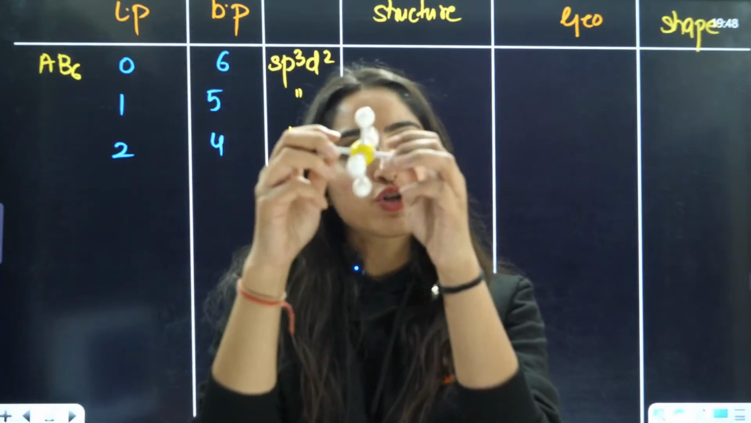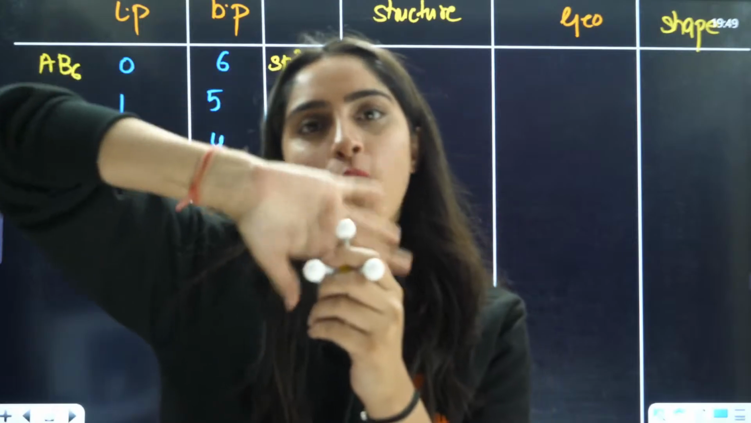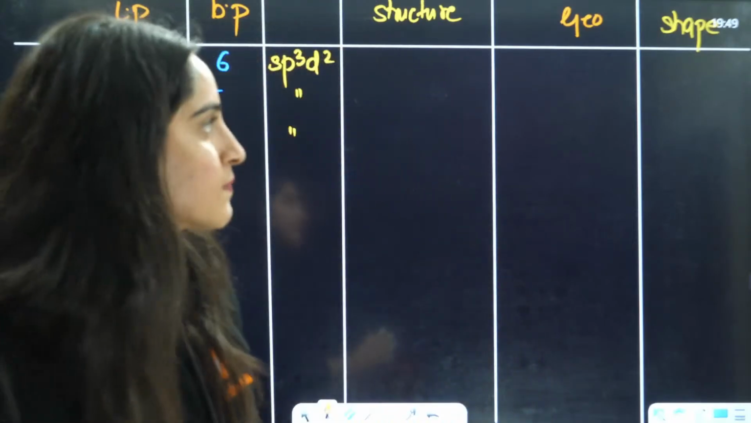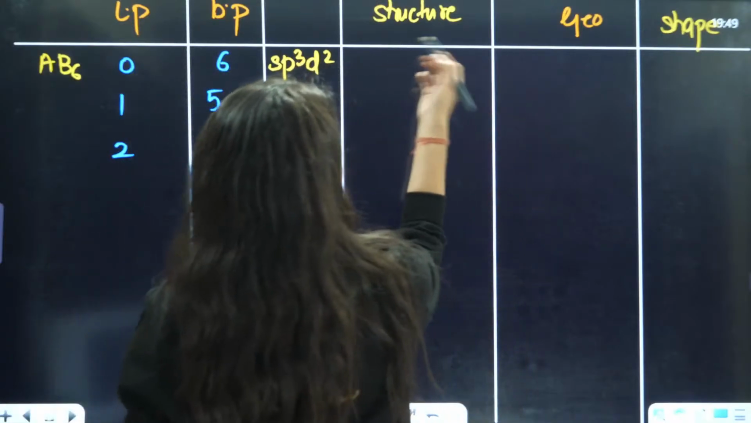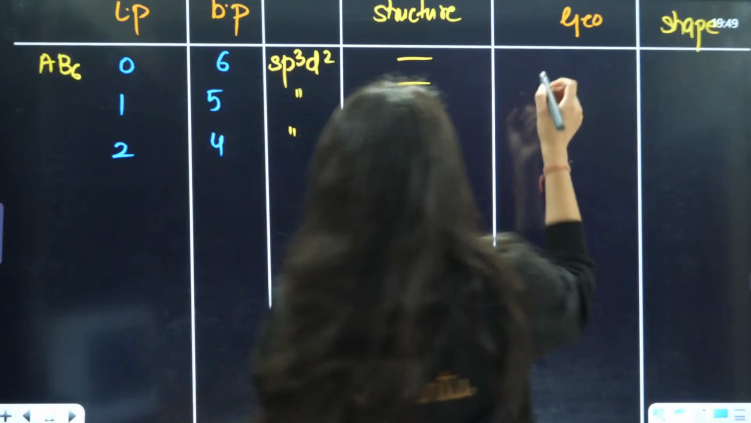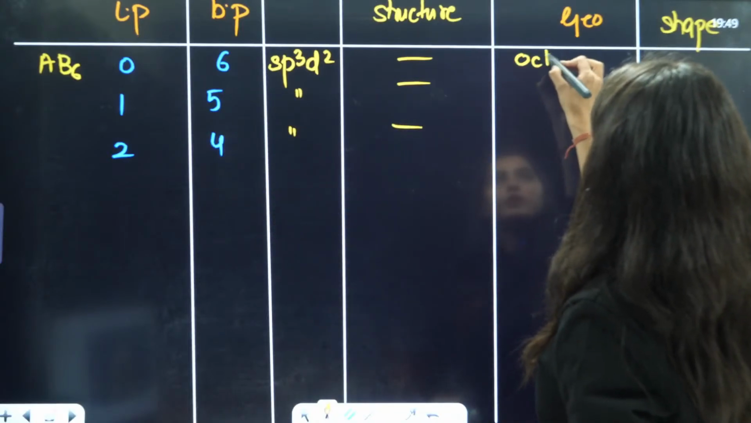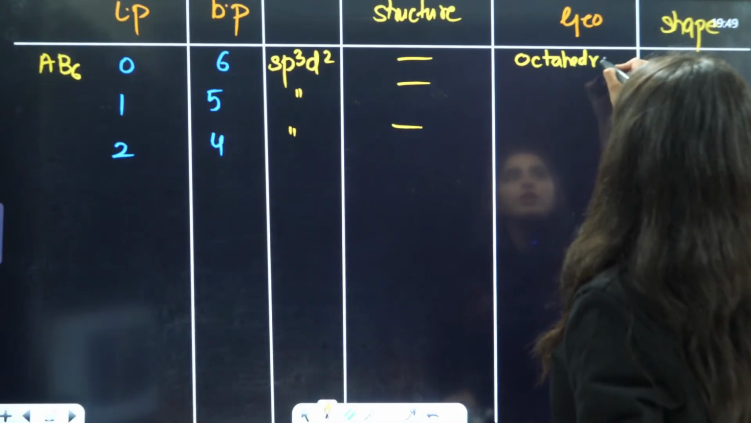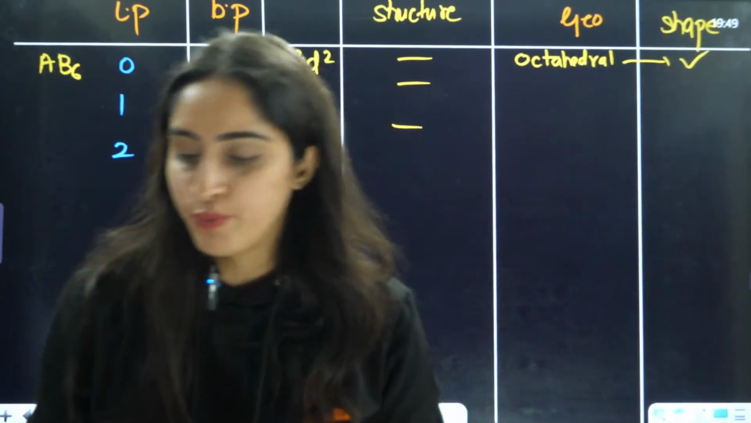This is the octahedral geometry, right? This is how the octahedral geometry will look like. Now, very simply, we are just going to replace one bond pair with the lone pair. When I have all the bond pairs, then I'll say that the structure is octahedral. So, geometry is octahedral, and shape is going to remain the same when you have 0 lone pairs.